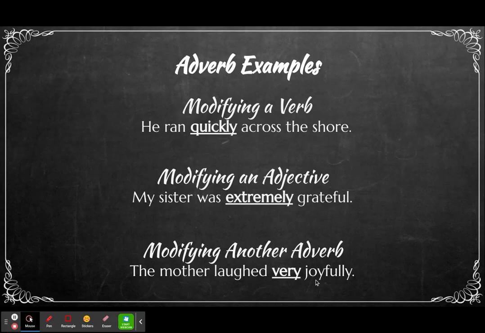But these words add more descriptive detail to it to make it more interesting. You could have said, the mother laughed joyfully. Joyfully is an adverb describing the verb laughed. Very is describing the adverb. How joyfully? Very joyfully. So there's an example of an adverb describing a verb, an adverb describing an adjective, and an adverb describing another adverb. Go ahead and try to write your example if you can.